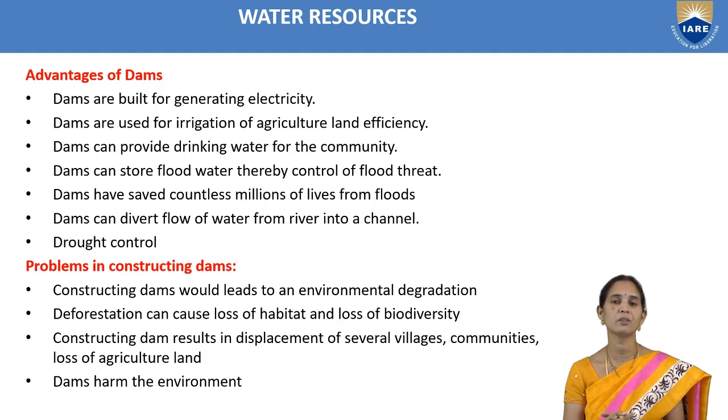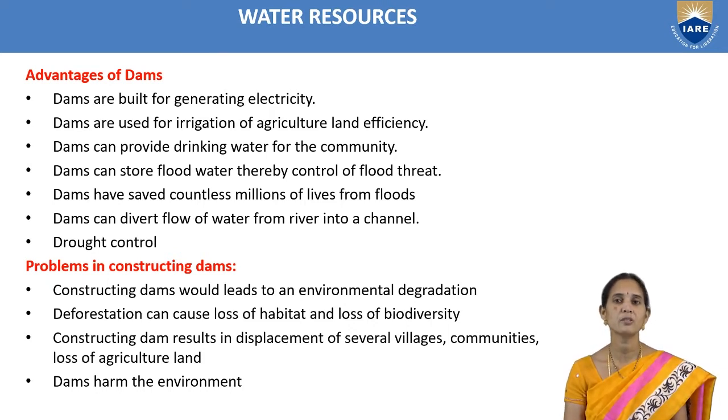We can also use it for generating electricity and for drinking water, and we can control floods. We can store the water in dams and use it for different purposes. We can control drought also.